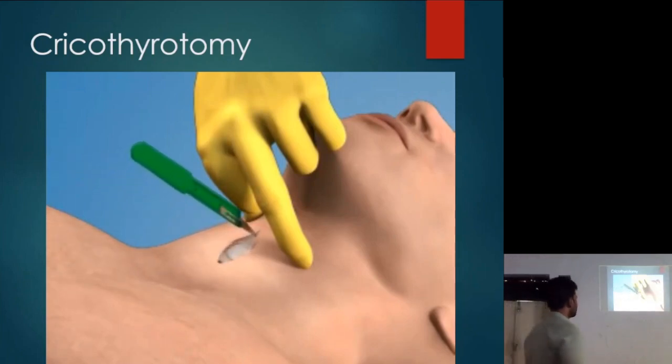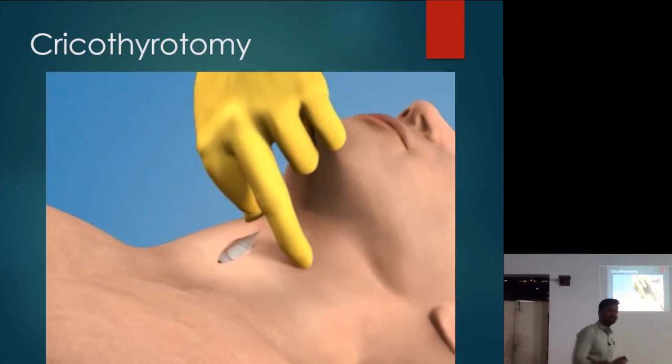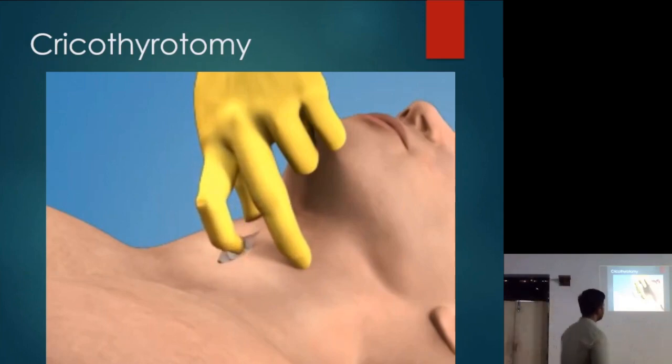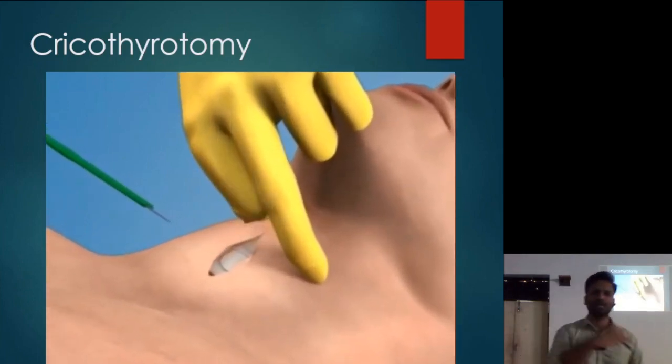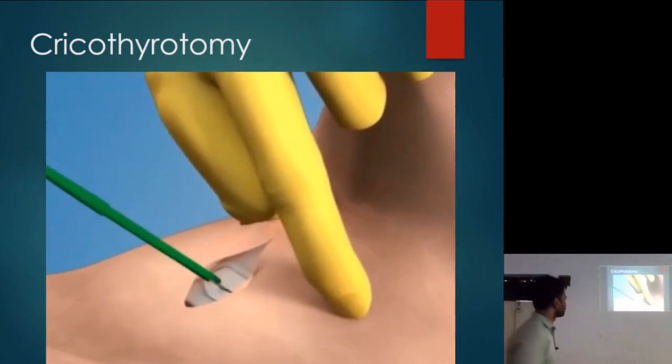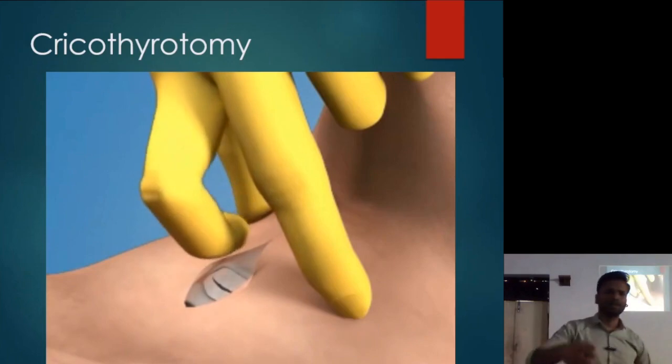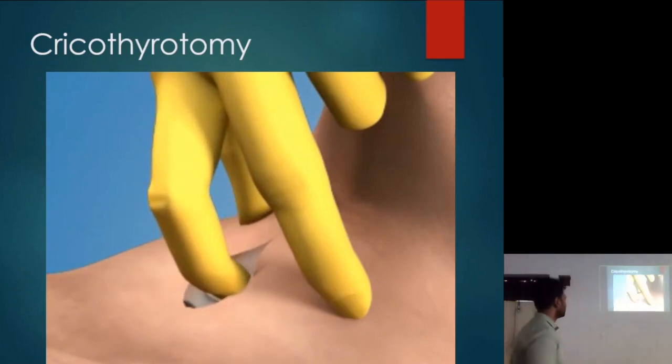Once you give the vertical incision and go through the fat layer, you will be able to visualize and palpate the membrane. This is the membrane. Now it is better to give a horizontal incision in the membrane because it will give a wider area. Once you have given the horizontal incision, you just insert the dilator, open it, and insert the endotracheal tube. Simple.